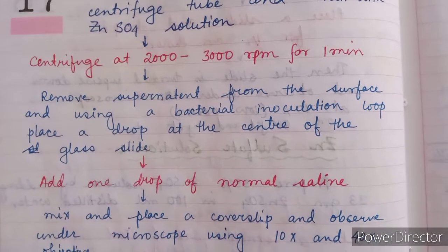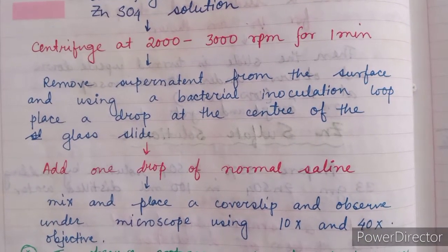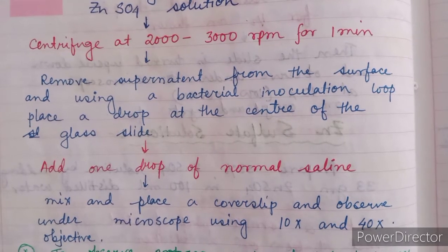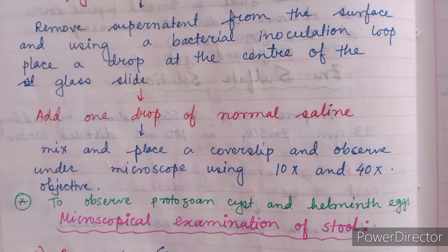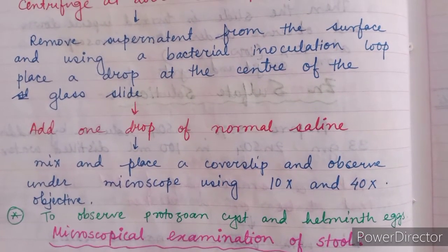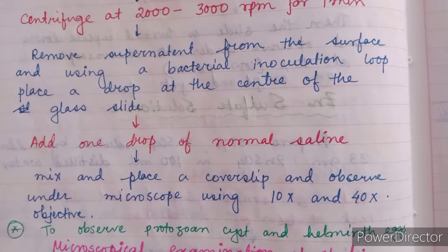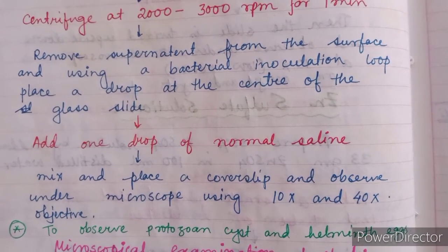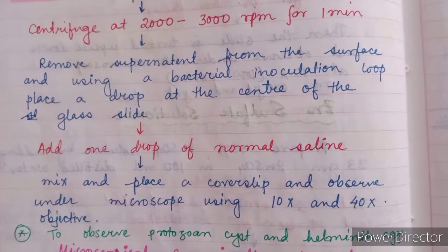Then remove the supernatant from the surface and, using a bacterial inoculation loop, place a drop at the center of the glass slide. Add 1 drop of normal saline, mix and place a cover slip and observe under microscope using 10x and 40x objective lens. This method is helpful to observe protozoan cysts and helminth eggs.